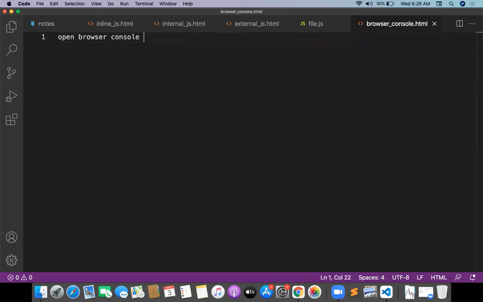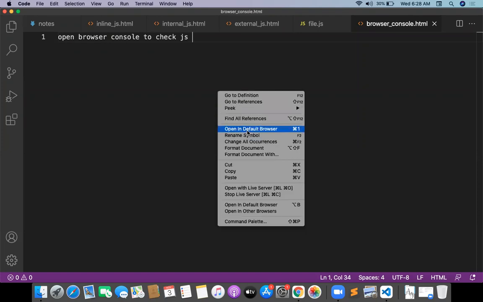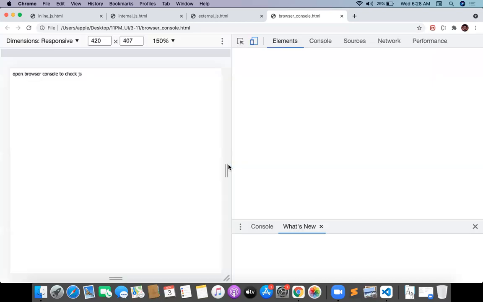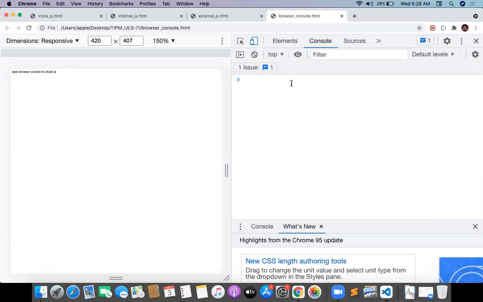Open browser console to check JS. Okay, let me right click on this and open in default browser. And I have the browser now. Let me go with the inspector here. Go to inspect and go to the console. Here you will have the browser console.